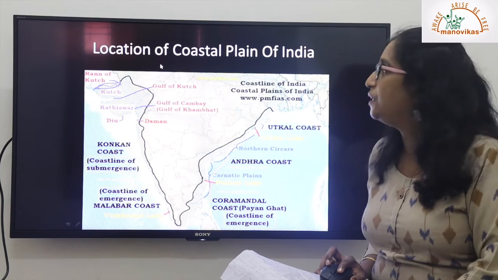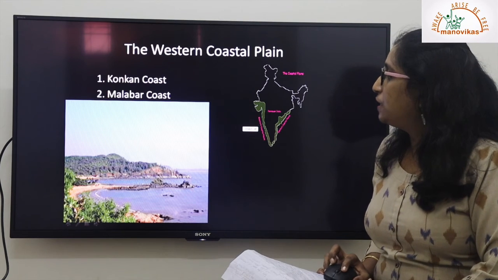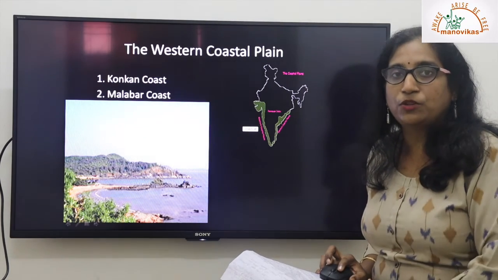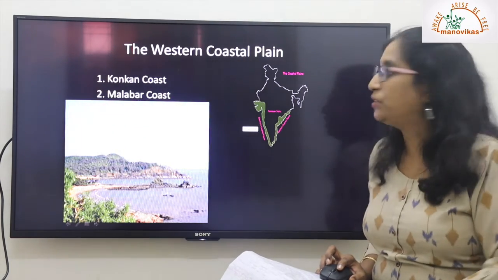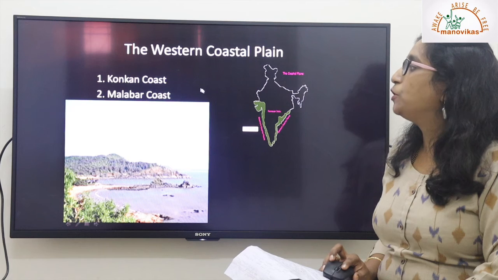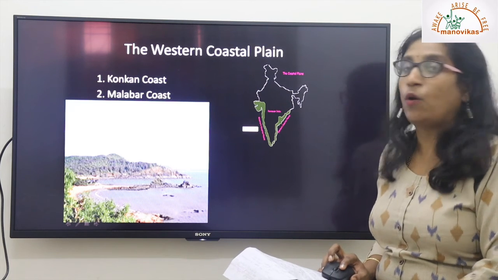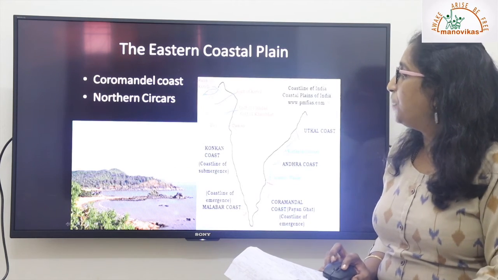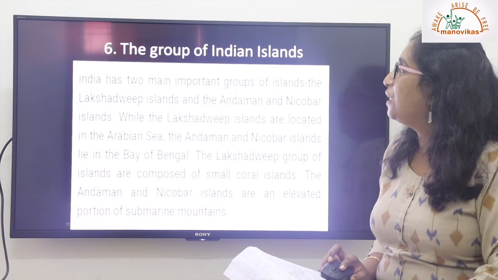This marks another division. So this is another picture of the western coast. Since we live in Goa, we are along the western coast of India. We have good plains, good beaches, right? So this is the map showing the Konkan coast. We all have seen this because we are on the coastal plain. So this is the picture of the eastern coast of India.